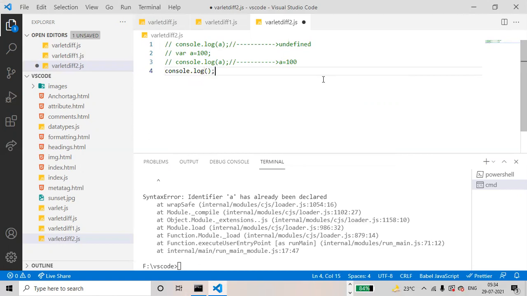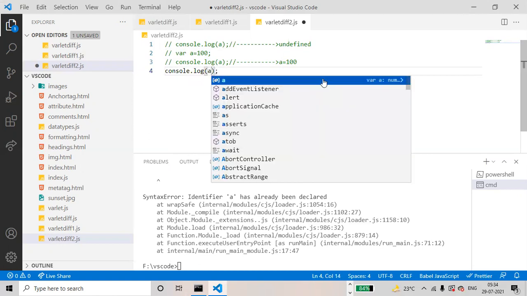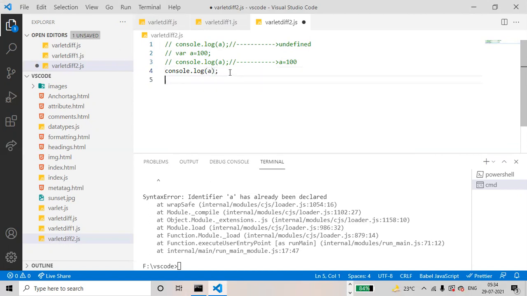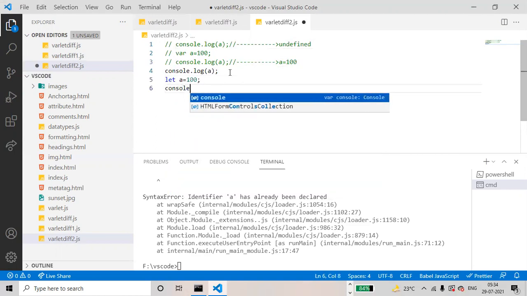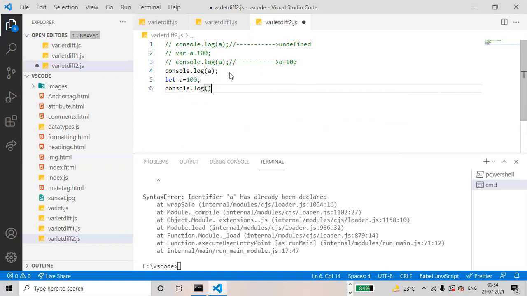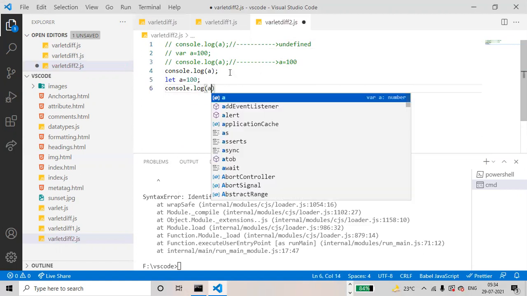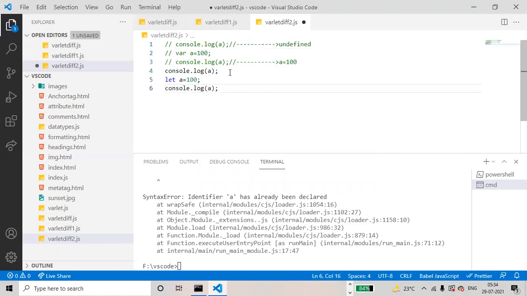Okay, let will not allow this. First, initially the a value is not defined. This type of problem is known as variable hoisting problem.